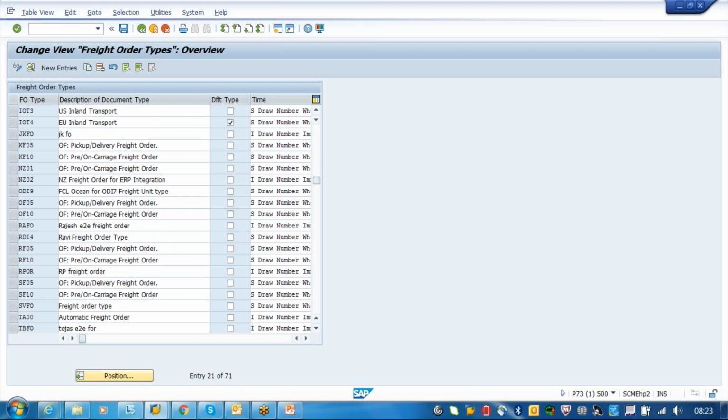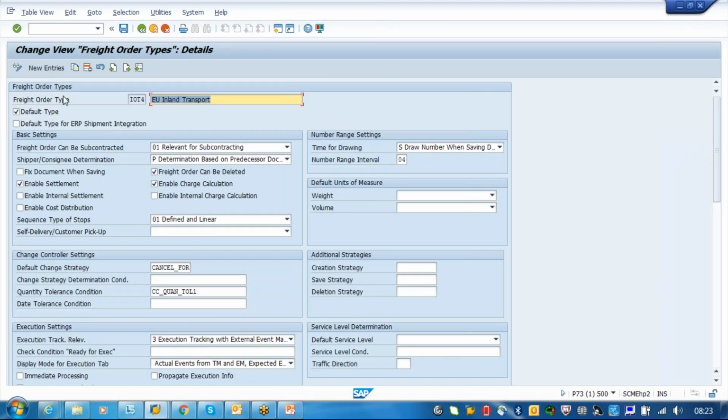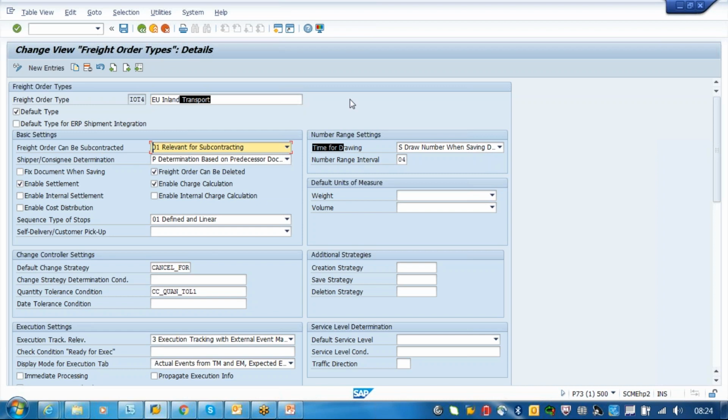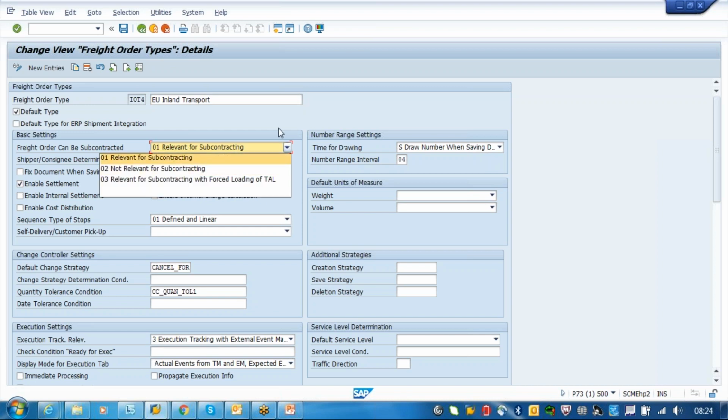And if I go to the configuration of this, the main difference here is the default types will be two. One is for your TM document, and one is if it is coming from the ERP document. Here you are saying whether it's relevant for subcontracting or not. Relevant for subcontracting means you can assign a carrier profile, a carrier tendering profile, and everything comes into the picture. If you say not relevant for tendering, that is in case it is useful.